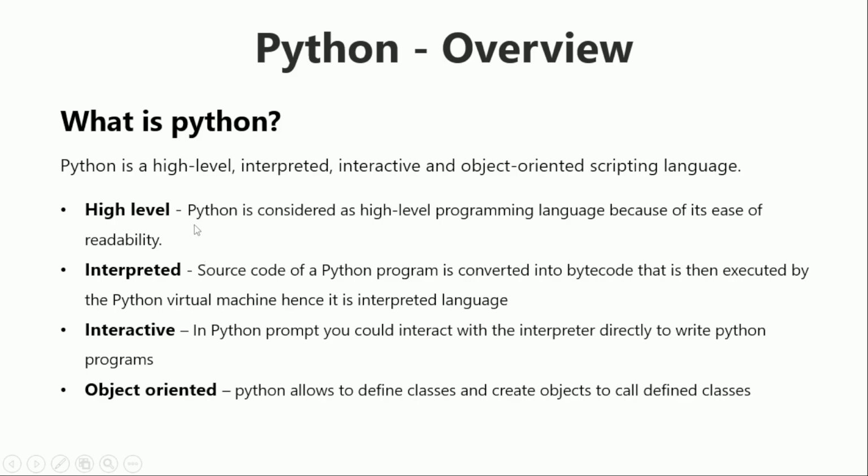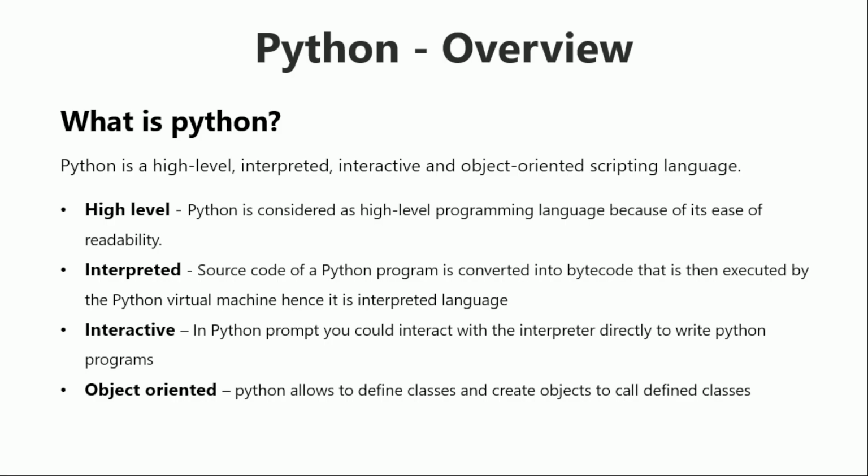So Python is a high-level language. Why Python is considered a high-level language is because of its ease of readability. Since Python is a language which is almost similar to English, you are able to read it with very good ease. So hence it is known as a high-level language. And even English is one of the common languages which can be used for communication, and it is considered high level. So as of now, Python is used as a high-level language based on its readability.